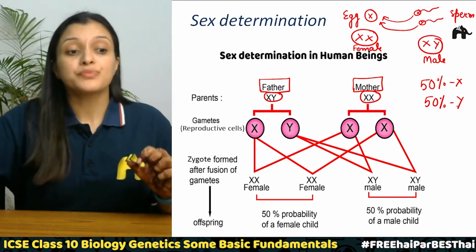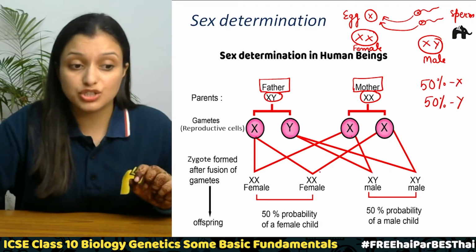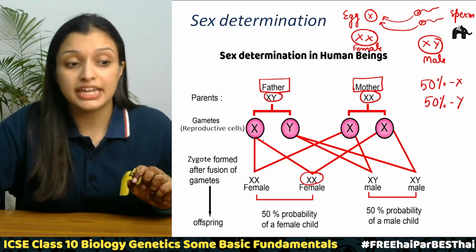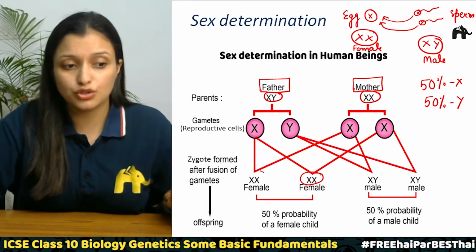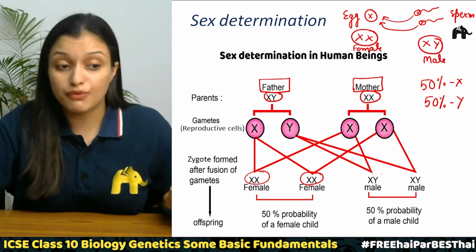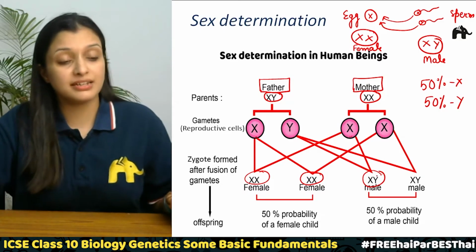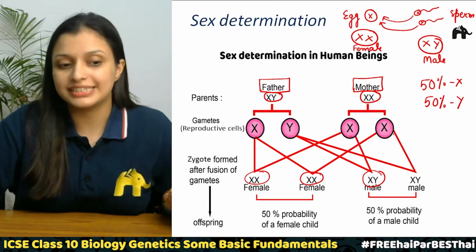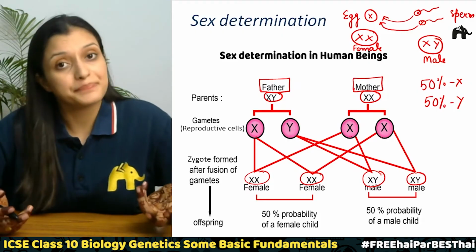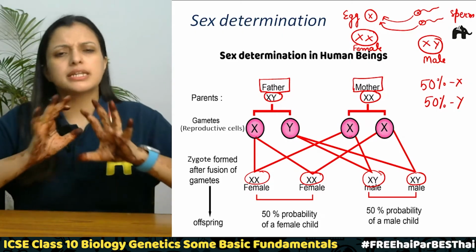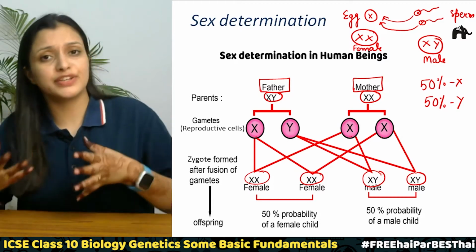So here, if X will go and fertilize this X, the child will be a female. If this X goes and fertilizes this egg, then again it will be a daughter, right? Now if Y goes and fertilizes this egg, the child is going to be a son. Now if this egg goes and fertilizes this Y, then again it is going to be a son, right? So this means there is 50-50% chances, like 50% probability of having a daughter and having a son.